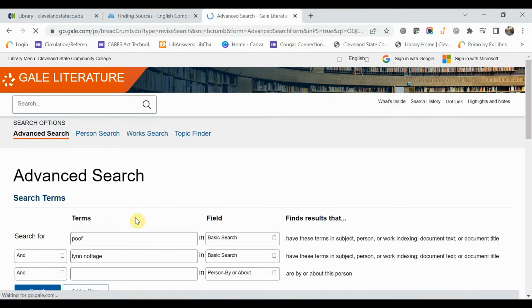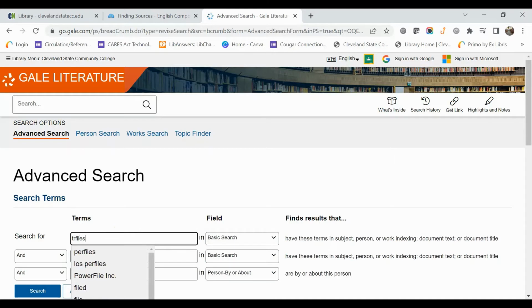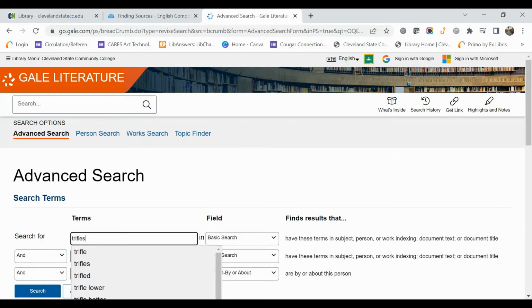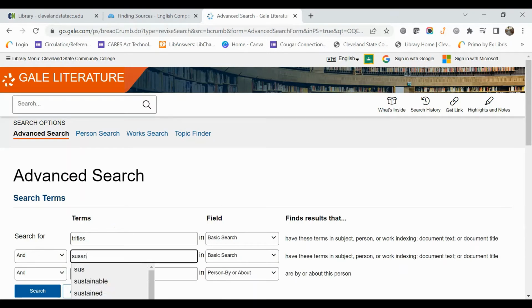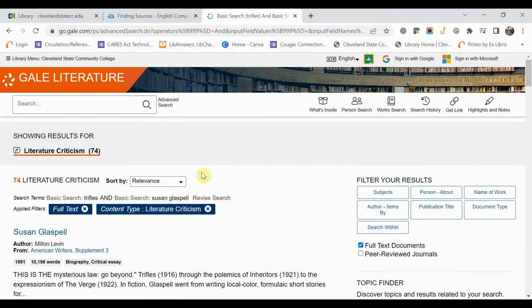We don't have anything that both mentions the title and Lynn Nottage in this particular database. Just to show you, if we change it to, oh, that's not spelled correctly. Okay, so if we change it to Trifles and then we look for Susan Glaspell, we've still got basic search turned on. We do get some items for that search. So that's kind of how you can tell if there's just nothing out there or if you've put something in incorrectly.